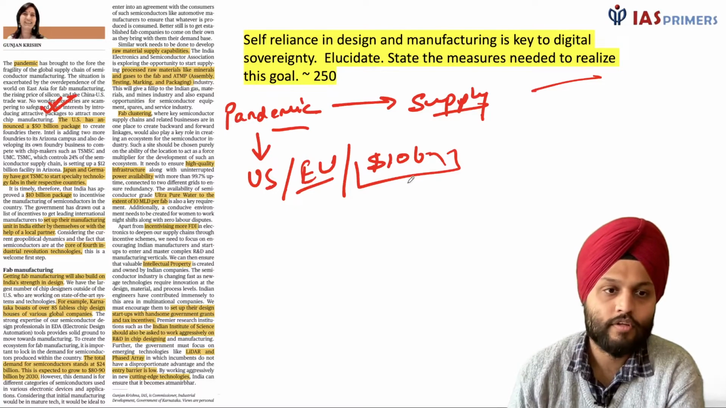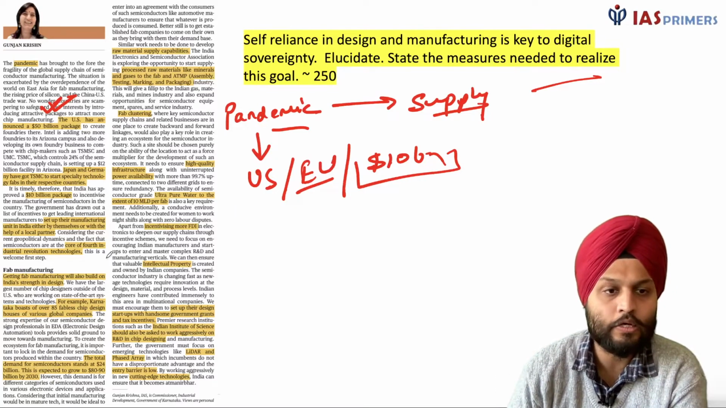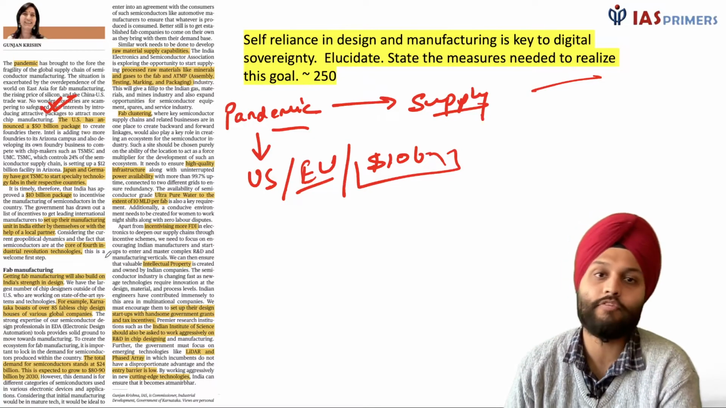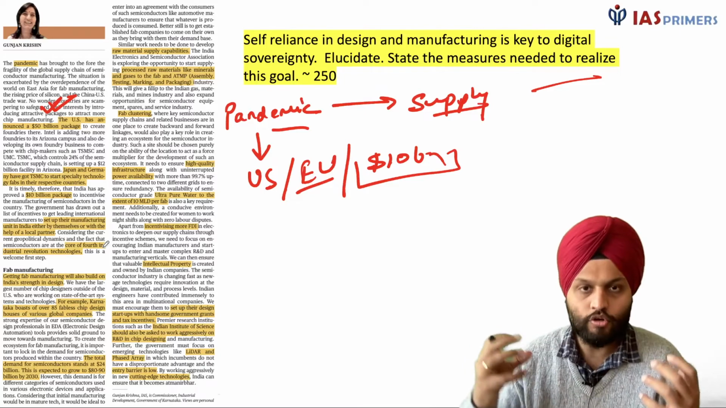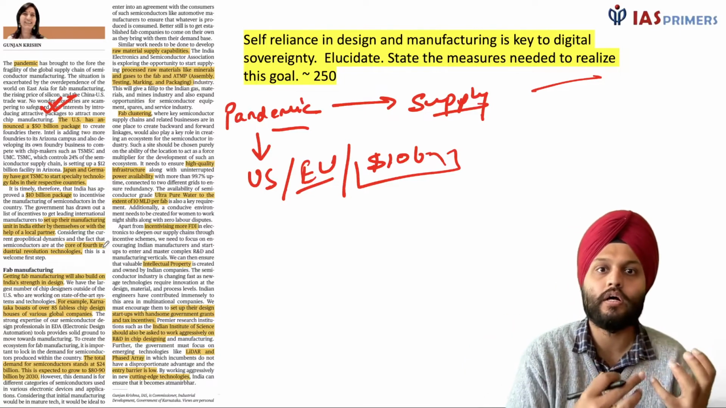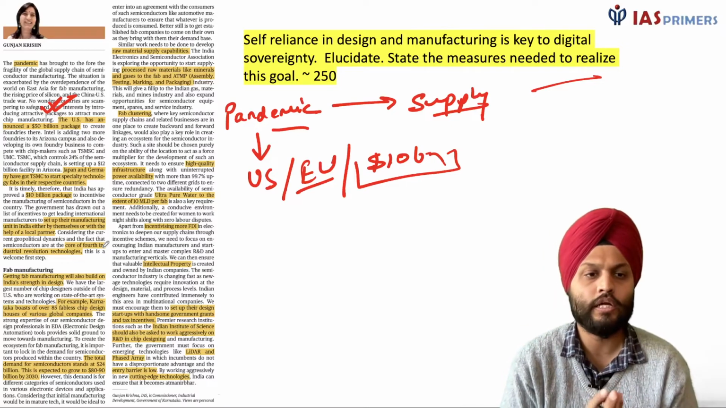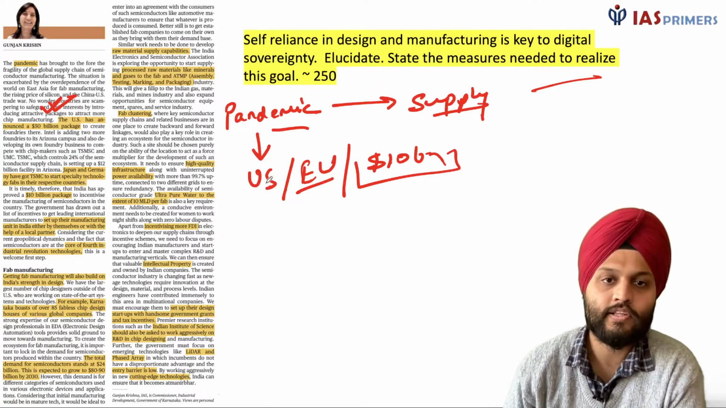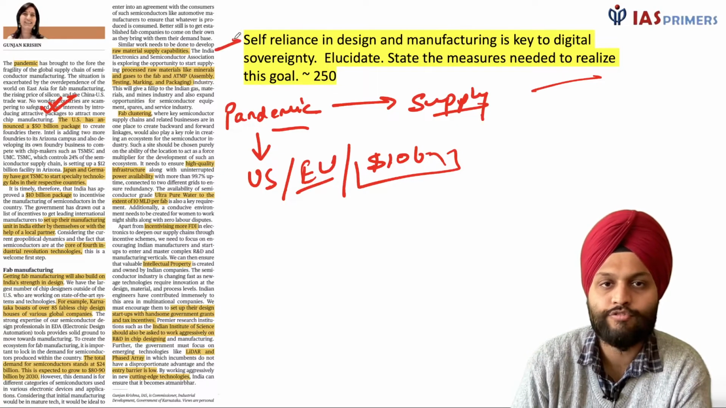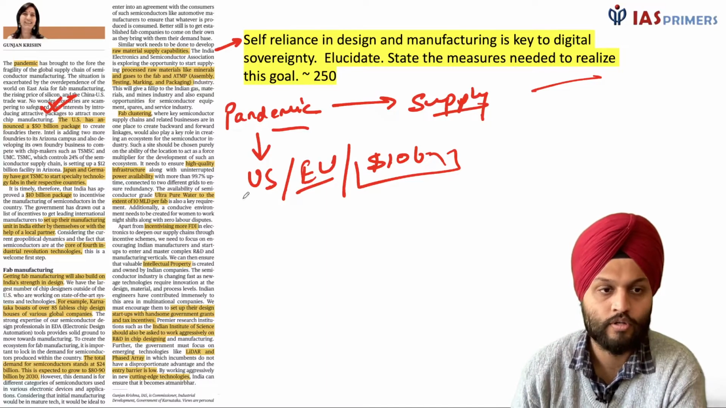So we have this, and we have to do this because this is the core of the fourth industrial revolution technologies. What is this fourth industrial revolution? More of digitization, more of big data, Internet of Things, artificial intelligence. So all of this actually constitutes the fourth industrial revolution. And for that to take place, we need to have self-reliance in design and manufacturing of semiconductors and electronics.